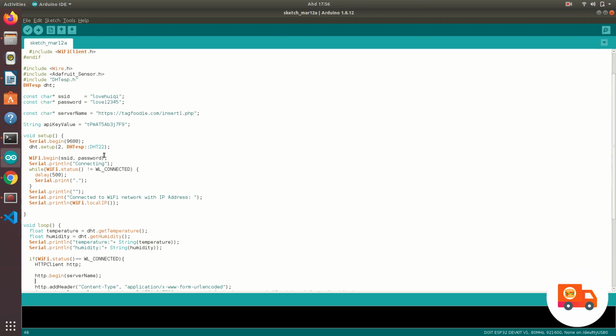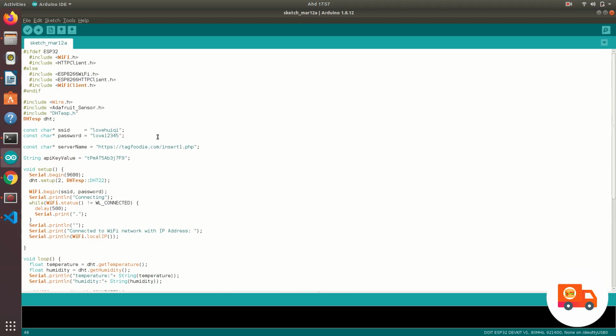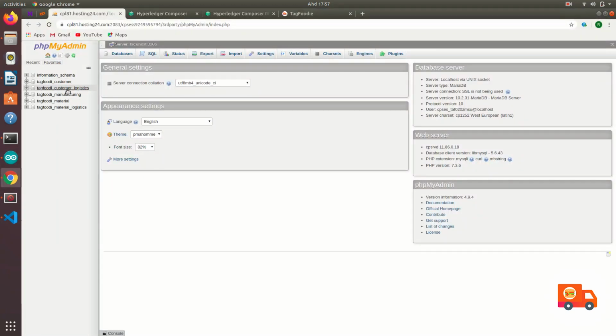Basically Arduino has two fixed functions: the first one, which is the initiate, the setup, and as well the loop. The setup will run once, and after that it will keep running the loop until you close the IoT. Alright, this is basically the IoT part. Okay, so right now I'll be going into the database first.